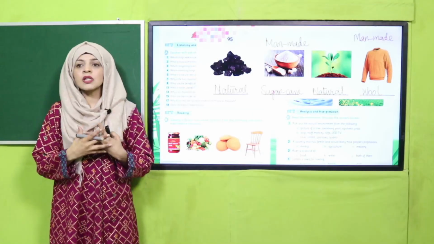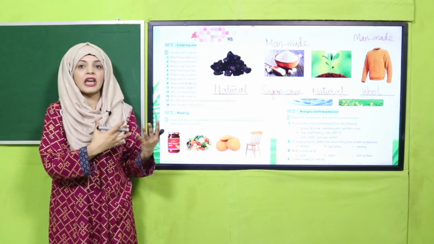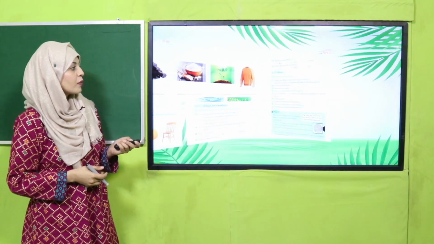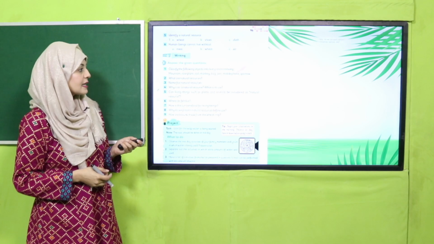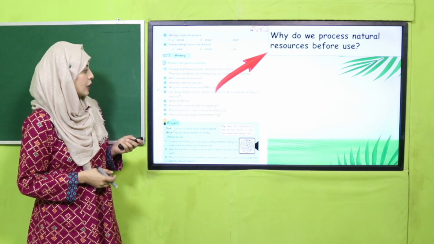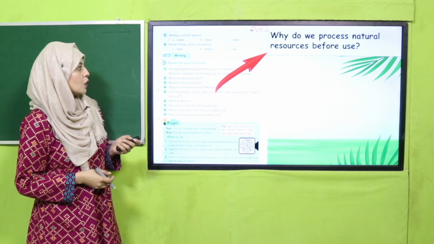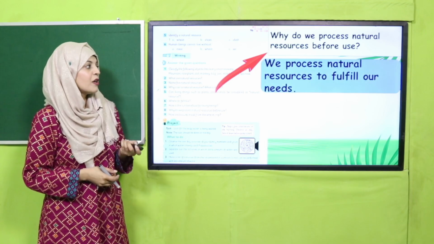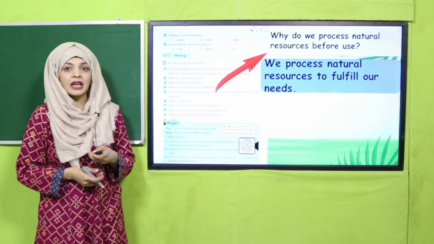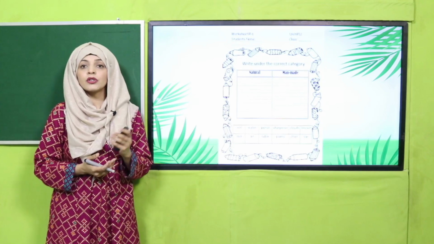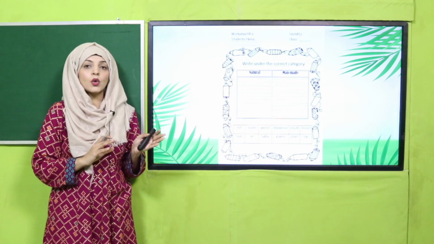So my dear students, here we have differentiated between and identified different man-made and natural products. From here we will move forward towards page number 96 and you will do question number 6 in your notebooks. Why do we process natural resources before use? We process natural resources to fulfill our needs. Okay, my dear students, now you will do that question in your notebooks.